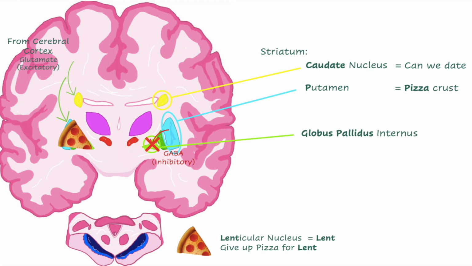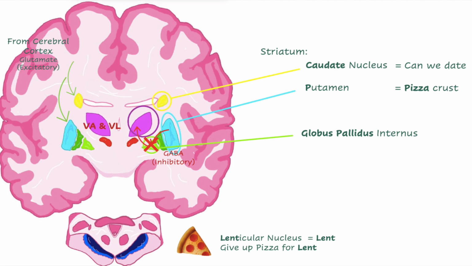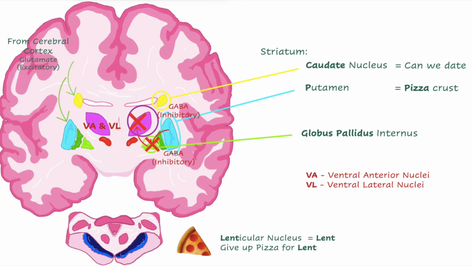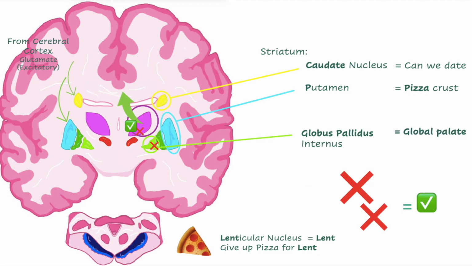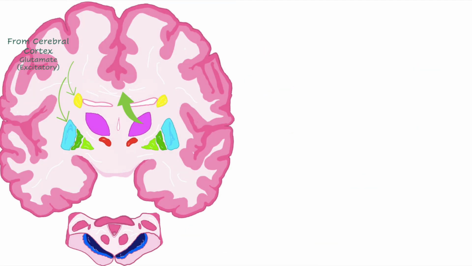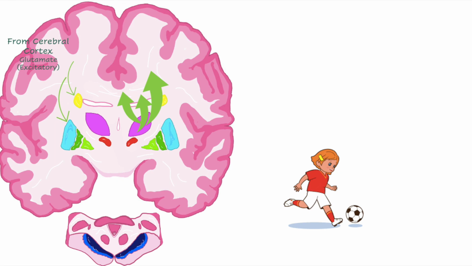But on this date, the girl takes only one bite of the pizza, so internus globus pallidus, and says the date's horrible. So she leaves and runs to the VA and the VL nuclei in the thalamus and relays the negative information. The thalamus also isn't impressed, but she does say two negatives make a positive here. So the thalamus continues to send excitatory projections to the motor cortex, and this facilitates voluntary movements.